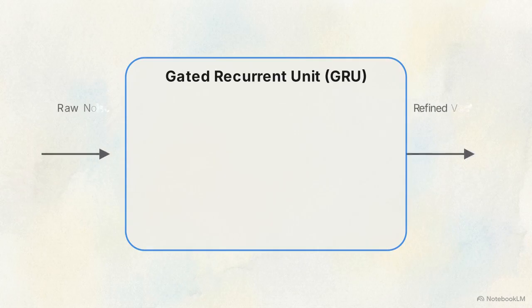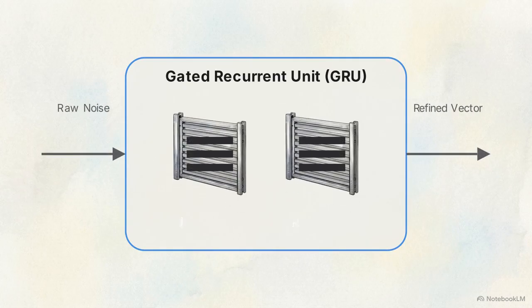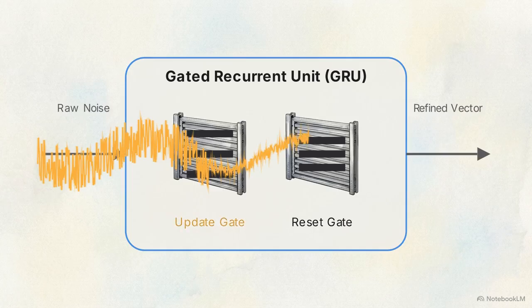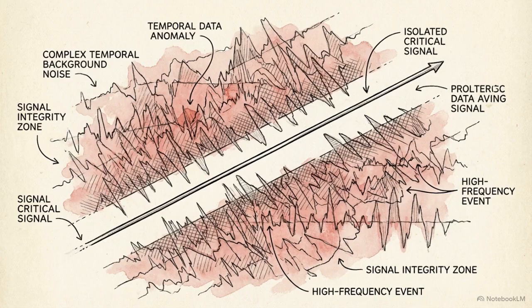This schematic visualizes the necessary architectural fix, a gated recurrent unit, or GRU. Advanced recurrent architectures utilize mathematical update and reset gates. These compute dynamic thresholds, actively deciding which historical data to retain in memory and which irrelevant noise to discard, generating a refined output vector. Tracking industrial time requires these gated architectures. Without them, it is impossible to isolate critical failure signals from an infinite stream of background temporal noise.